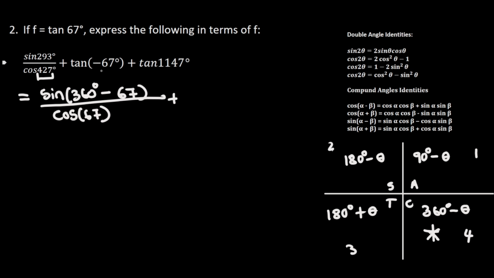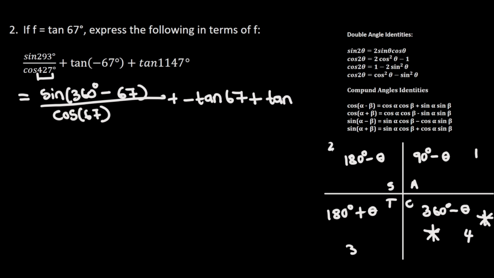Plus, I have tan of a negative angle, and negative angles are basically found in the fourth quadrant. And in the fourth quadrant, tan is negative, so this is going to be negative tan 67 degrees. And then I'm adding tan of 1147, so I can subtract 360 from 1147 till I get an angle that is less than 360. So when I do that, the angle that I get is 67.